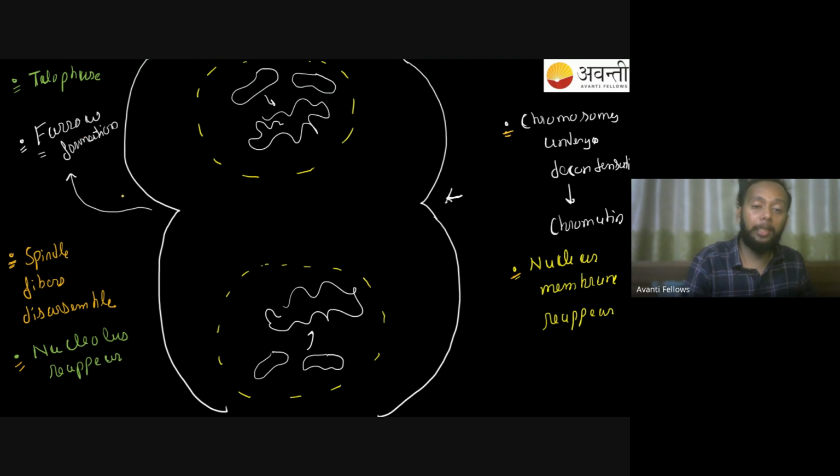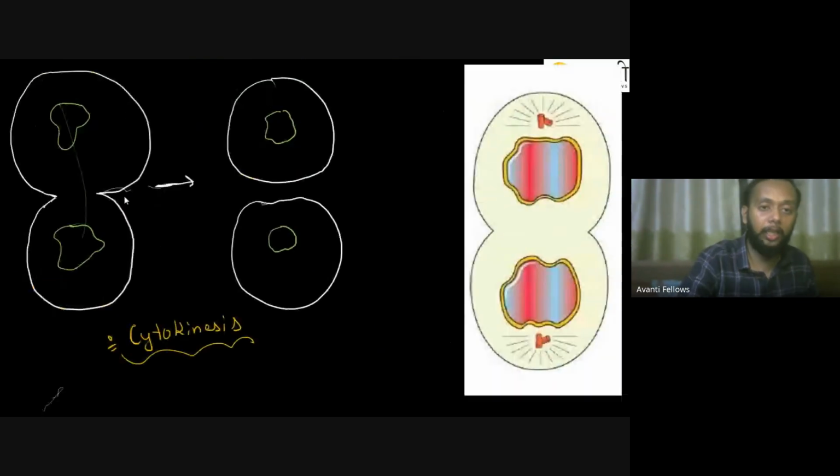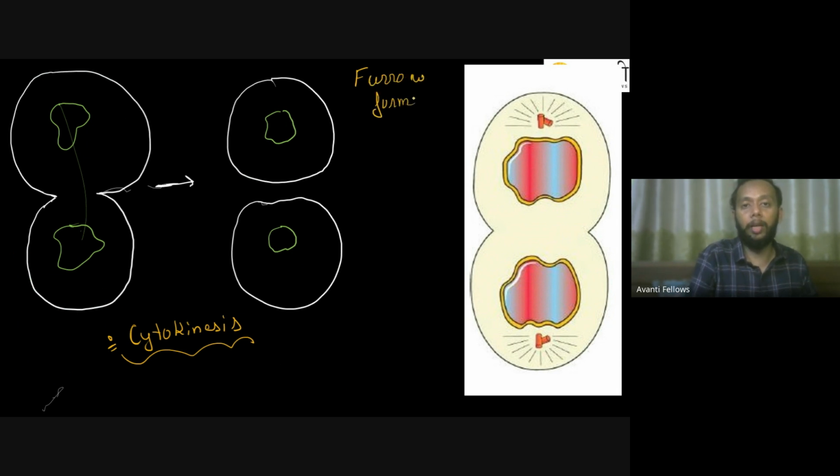Now this furrow formation is only seen happening in my animal cell. Yaad rakhna, this furrow formation is always seen to be happening in my animal cell. So yaad rakhna, this should be clear to you that furrow formation is only seen to be happening in my animal cell. This is something you find happening in your animal cell.